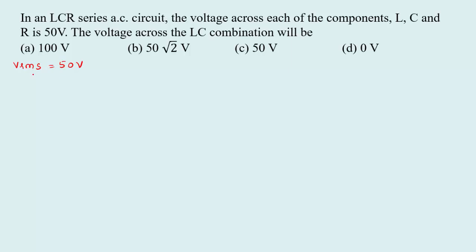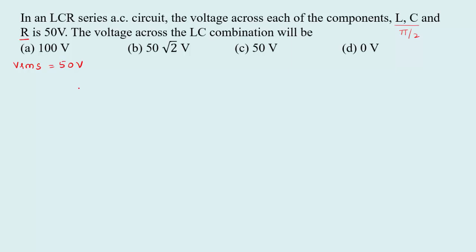The phase difference between inductor and capacitor is 90 degree, that is pi by 2. So now we have to calculate the net voltage across the LC combination. Remember, for the resistor the phase difference is 0. For the LC circuit the phase difference is pi by 2.